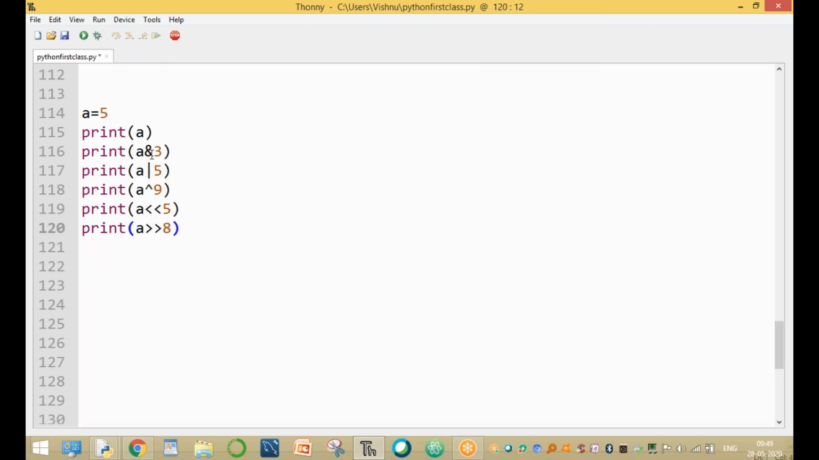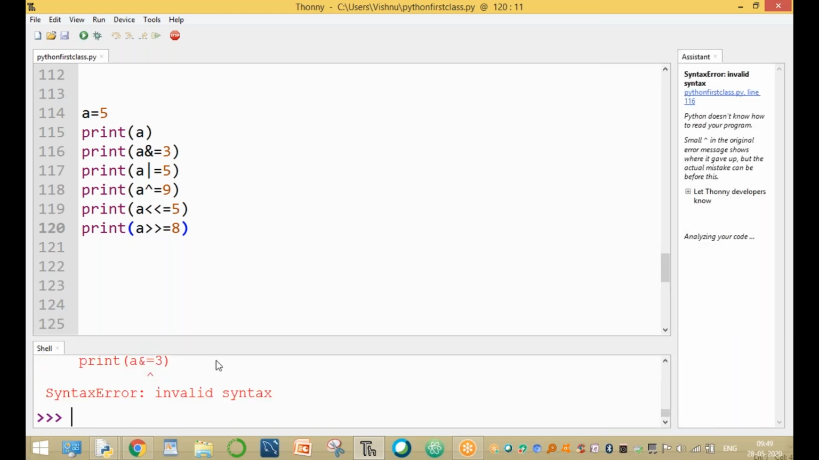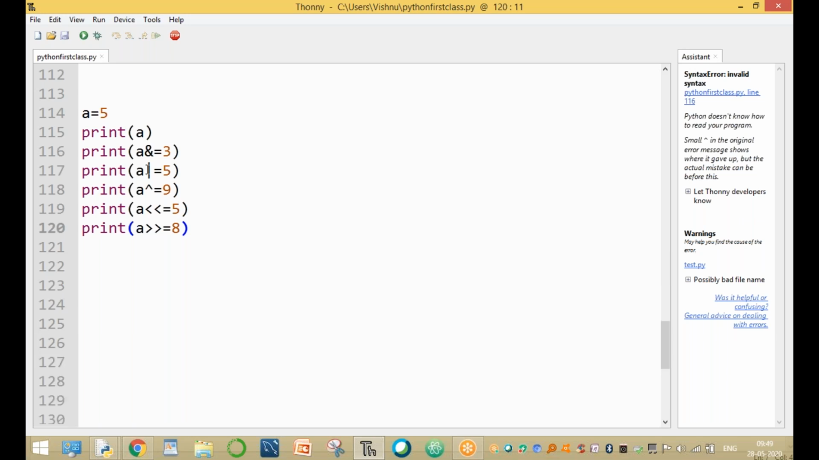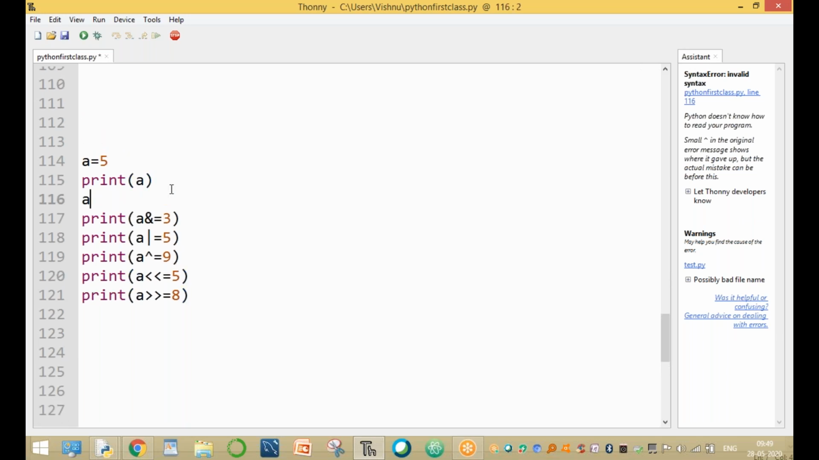Here we are using assignment. A equal to. The result is assigned to A. And print the value. These are the values. Okay. Here, A ampersand equal to 3. Into the value of A. What is the value of A?